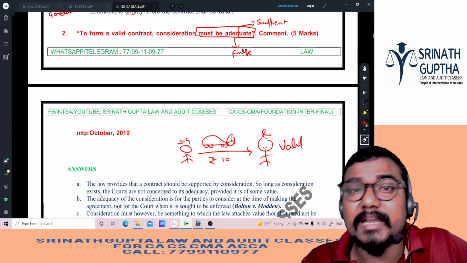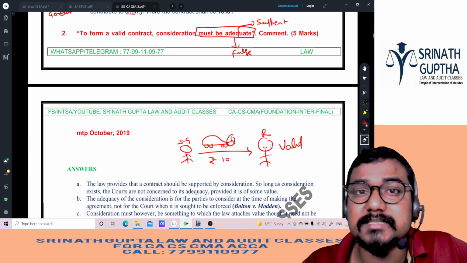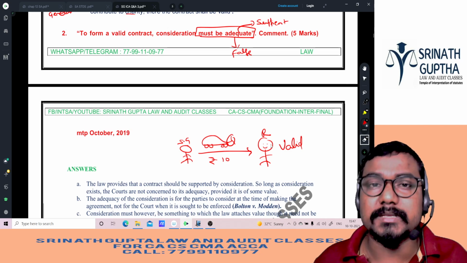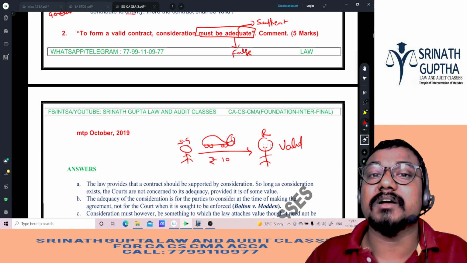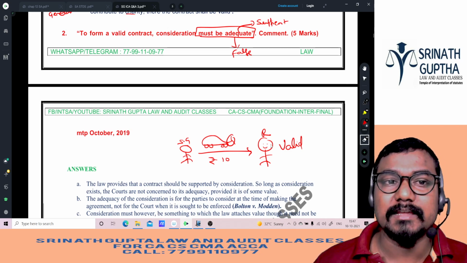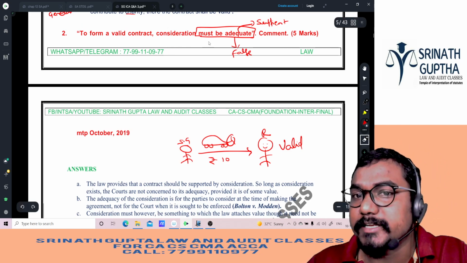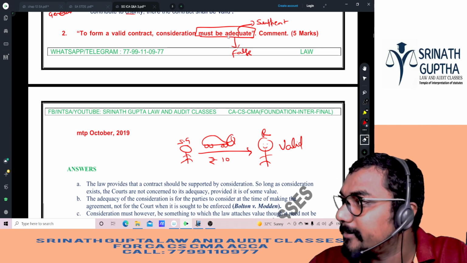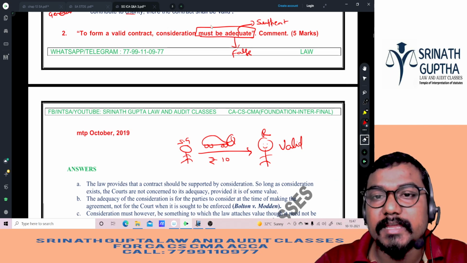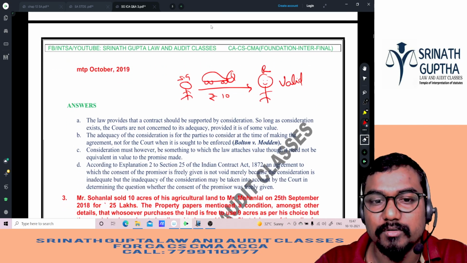It can be grossly inadequate also, but consent must be free consent. Out of my own wish, I am selling my car to Rohit for 10 rupees. I can give my car to Rohit free of cost also. Who the hell are you to question me? Perfectly valid. So to form a valid contract, consideration need not be adequate. It can be grossly inadequate also.